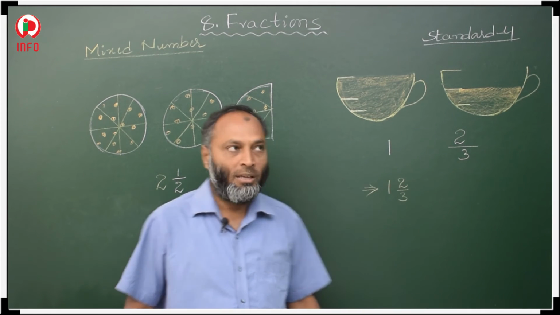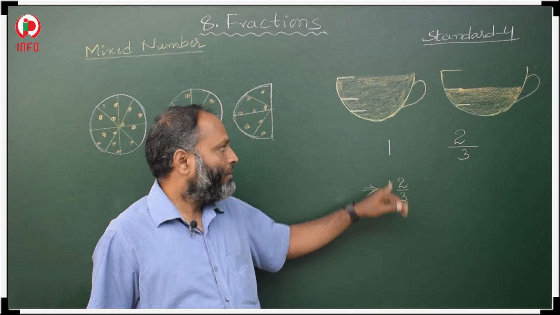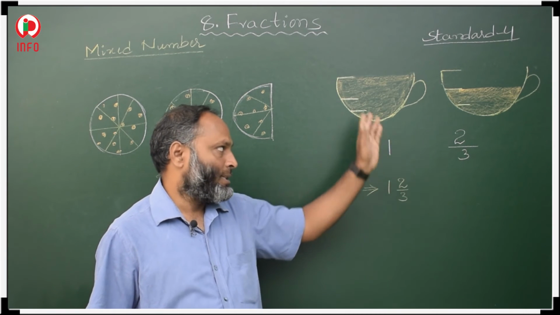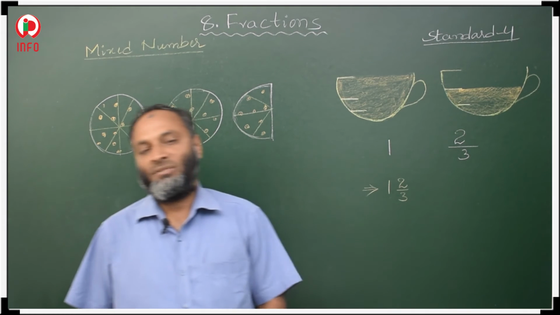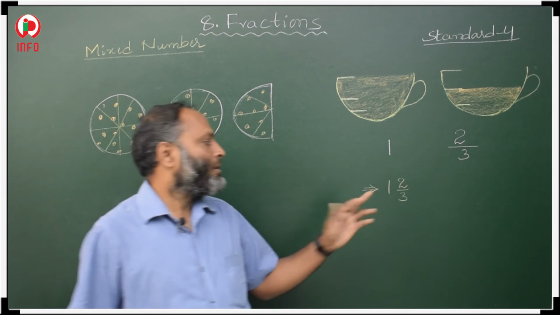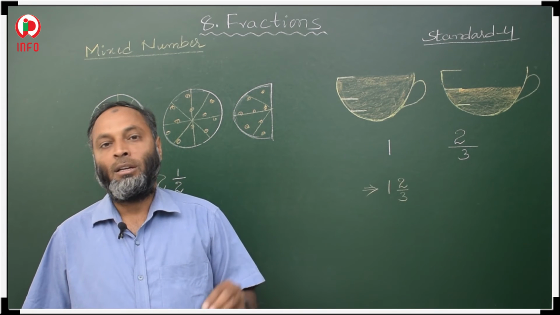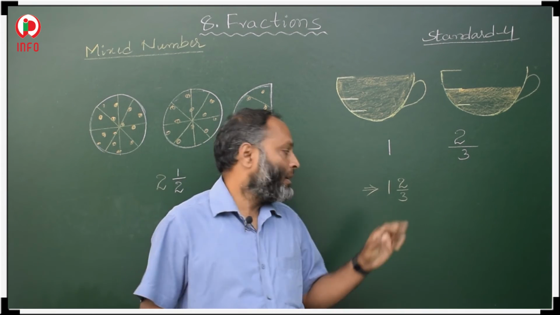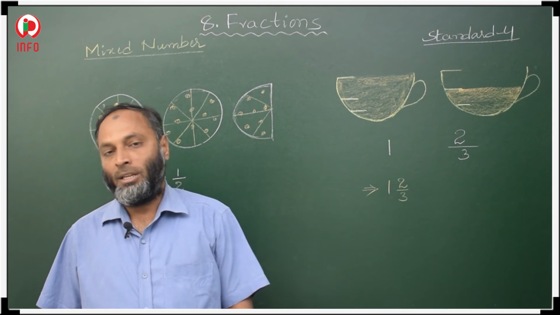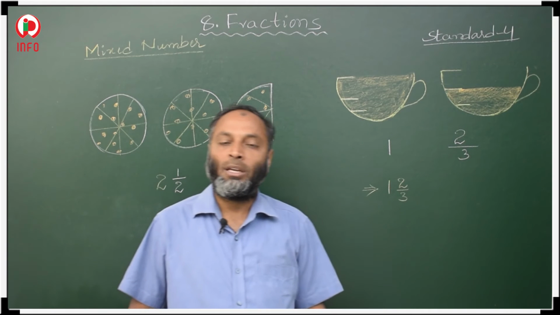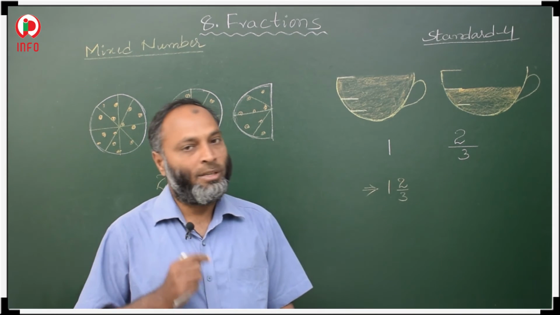So what is meant by this? One means one full cup of tea is there, and 2/3 means in the second only 2/3 cup of tea is there. So in this form, mixed means whole number and the fraction. In the combination of whole number as well as the fraction, that is called a mixed number. Okay, so this is the representation to write the mixed fractions or mixed numbers.